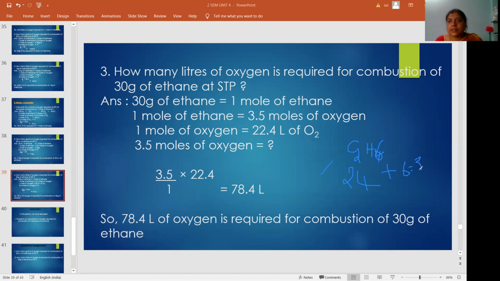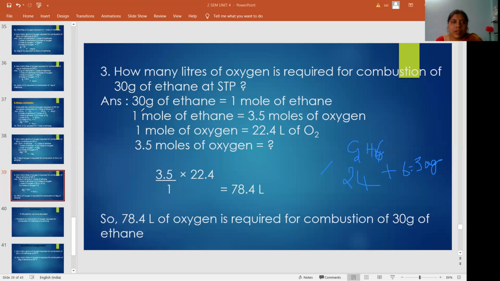30 grams. Okay. Here 30 grams of ethane means what? 1 mole of ethane. One molecule is nothing but 1 mole. Its molecular weight is 30 grams. So 30 grams of ethane means 1 mole of ethane.